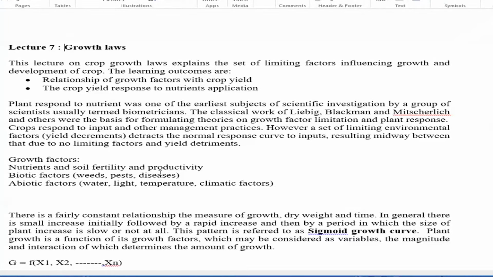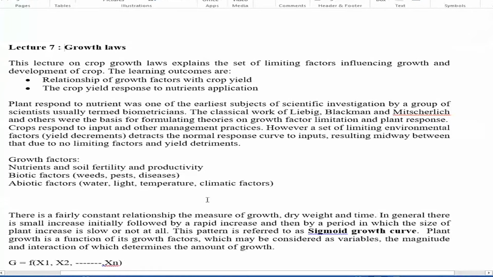Besides that, there are the abiotic factors, which are weather related. That is water stress, either excess water or deficit water. If there is excess water, that brings stress, and deficit water also brings stress. Then you have light, solar radiation, temperature, and other climatic factors that also influence growth and development. These come under abiotic factors.